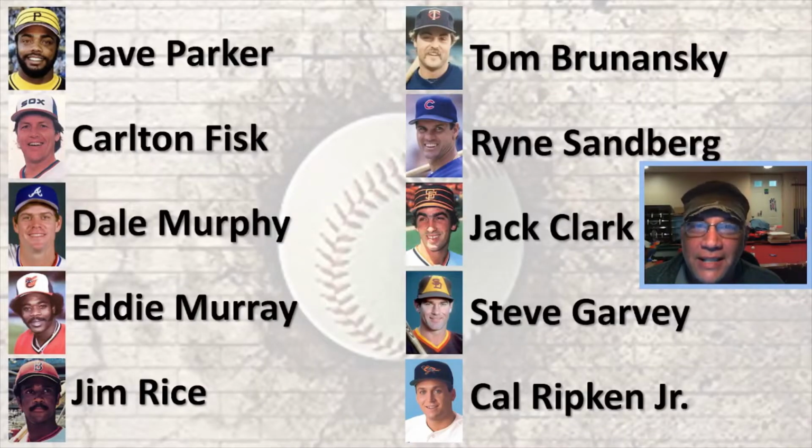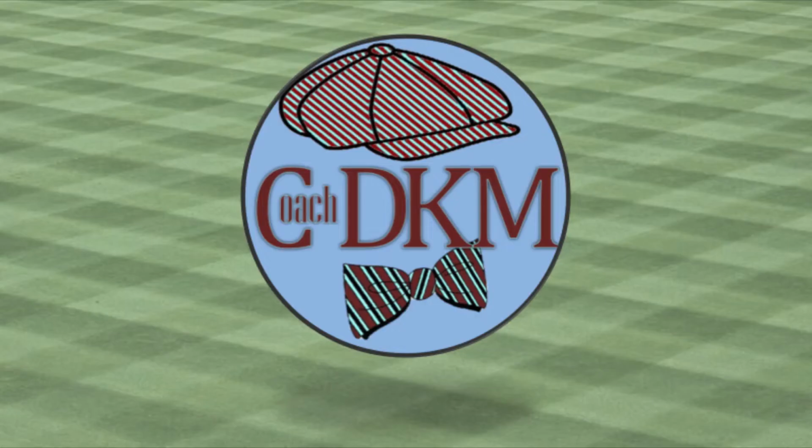will be hitting first, then Steve Garvey, Jack Clark, followed by Ryne Sandberg and Tom Brunanski. And then it will be Jim Rice, Eddie Murray, Dale Murphy, Carlton Fisk, and then obviously last hitter will be Dave Parker, who originally won the 1985 Home Run Derby. So now let's jump in.